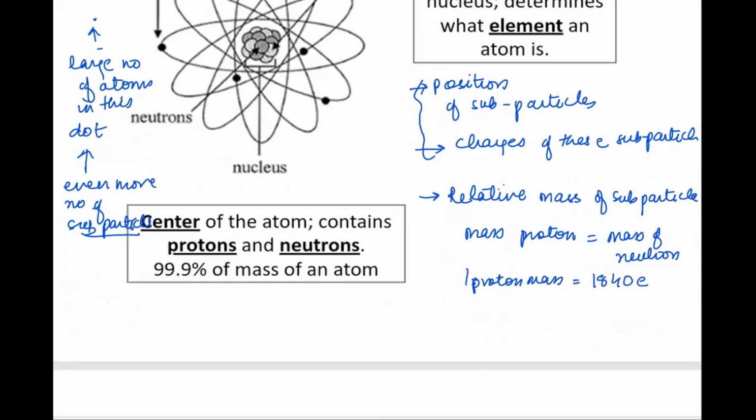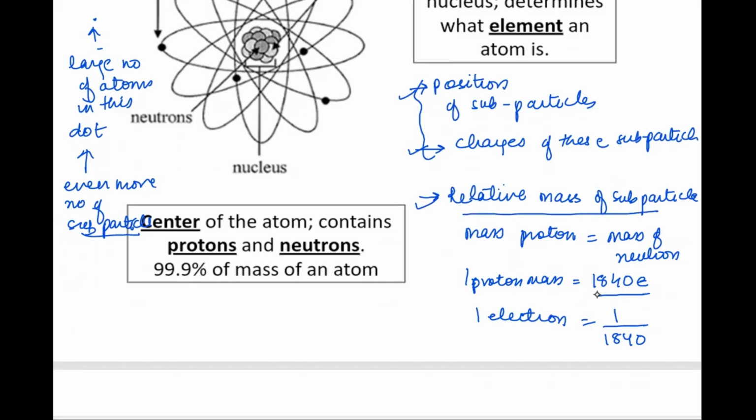So it was said to be negligible. That means if we collectively look at the mass of 1840 electrons, that makes the mass of one proton. So we can say the mass of one electron is actually 1 over 1840th part of the mass of a proton. So here we know the relative position, the charges, and the relative masses of the subparticles.